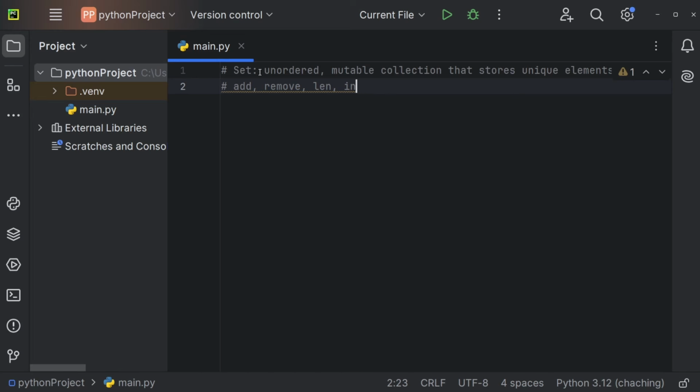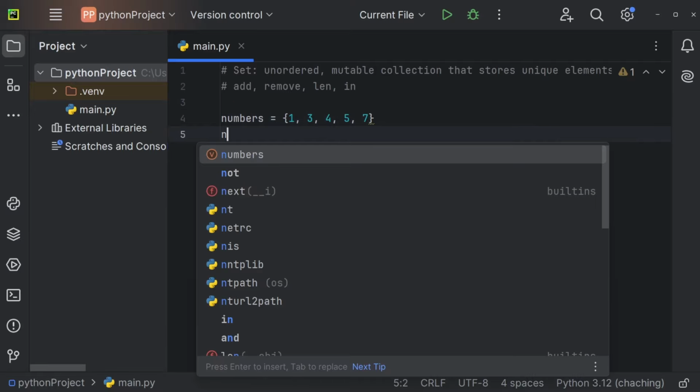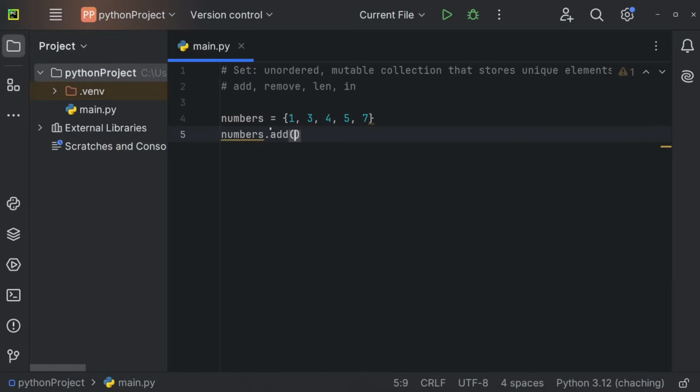Let me introduce you to a couple of important methods for sets. Again, a short reminder, a set is unordered, it's mutable, and it stores unique elements. And especially the last part, so a set storing unique elements, is important. Let's create a set of numbers. So numbers is going to be equal to a set of 1, 4, 3, 5, and 7, for example. Now we can add an element by using the name of our set, so numbers dot add.